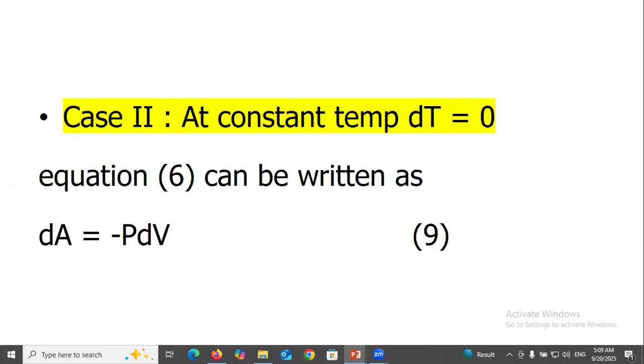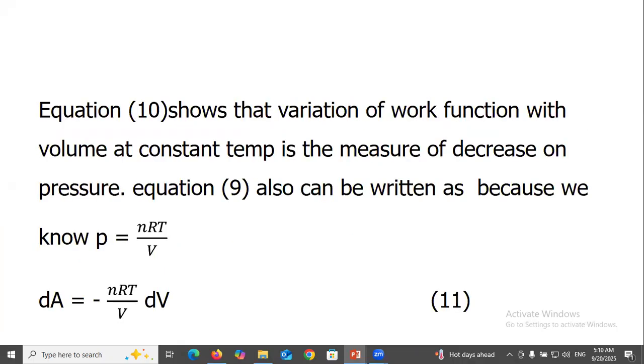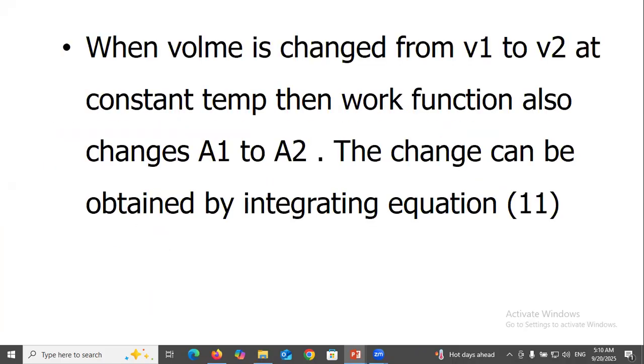Case second, at constant temperature, dT equal to 0, equation 6 can be written as dA equal to minus PdV. Equation 9. In terms of partial change, equation 9 can be expressed as (∂A/∂V)_T equal to minus P. Equation 10. Equation 10 shows that variation of work function with volume at constant temperature is the decrease in pressure. Equation 9 can also be written with P equal to nRT over V, so dA equal to minus nRT over V dV.